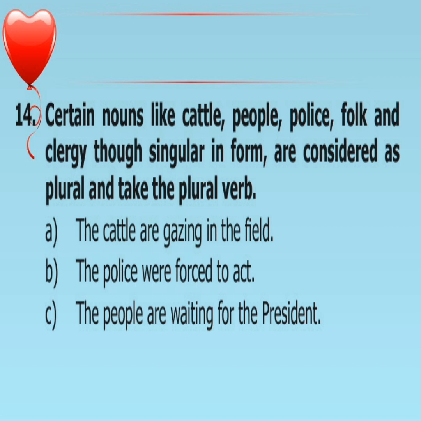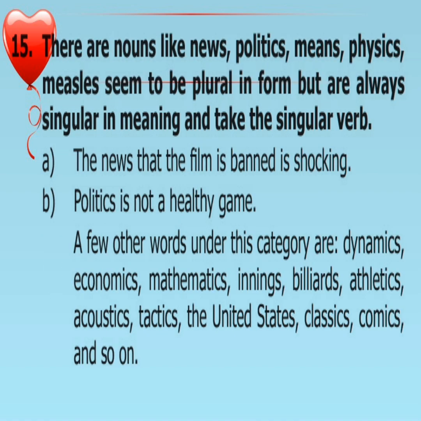Here, cattle, police, people are singular in form, but they are considered collective nouns. So the verb is plural and not singular. So the cattle are grazing, the police were forced, the people are waiting. Let's move to the next rule.